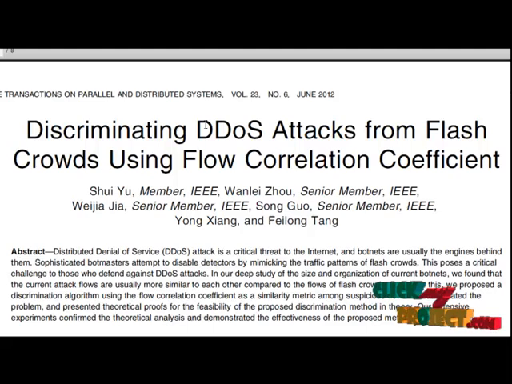Let me discuss the project about discriminating DDoS attacks from false crowds using flow correlation coefficient. In this paper we provide a novel method for detecting DDoS attacks. For detecting DDoS attacks we will use flow correlation coefficient. We present a novel flow similarity based approach to discriminate DDoS attacks from false crowds.